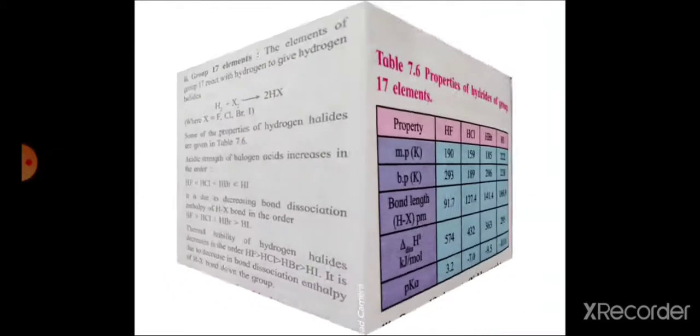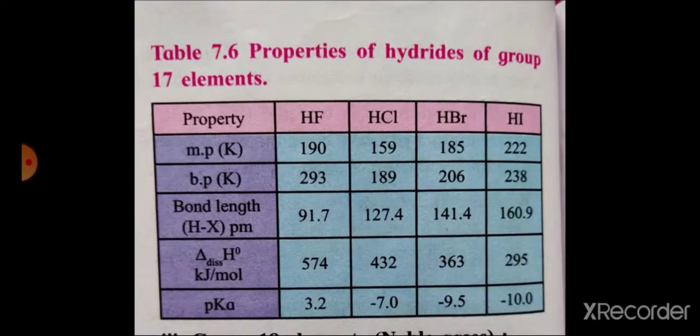Then some of the properties of hydrides of group 17 elements are given here in this table. This is the melting point, boiling point, then bond length. Bond length increases from HF to HI because the size of the atom increases moving down the group.